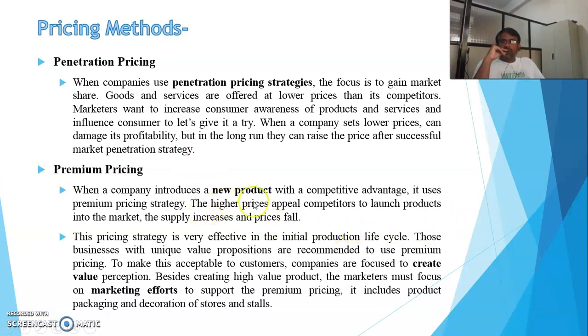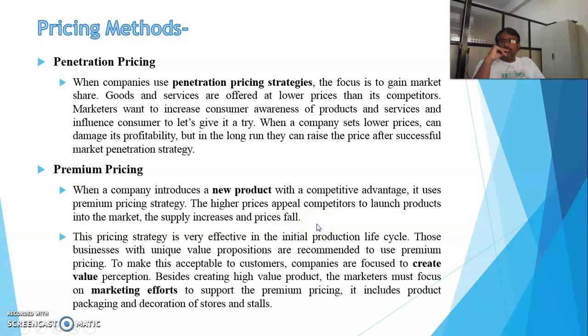When a company introduces a new product with competitive advantages, it uses a premium pricing strategy. The higher price appeals to competitors to launch products into the market, and the supply increases and the prices fall.